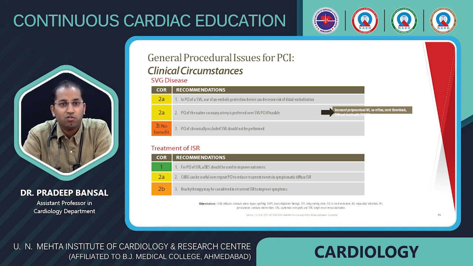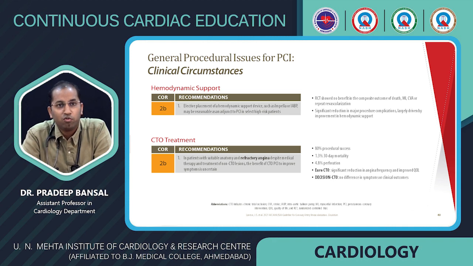For ISR, a DES should be used in PCI of ISR to improve outcomes. CABG can be useful over repeat PCI to reduce recurrent events in symptomatic diffuse ISR. And for hemodynamic support, elective placement of a hemodynamic support device such as Impella may be reasonable as an adjunct to PCI in select high-risk patients.